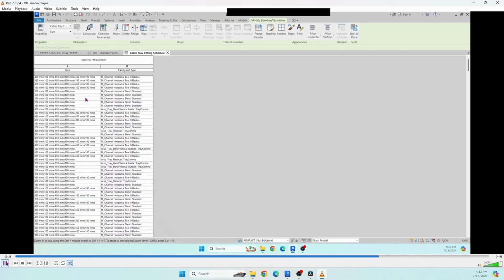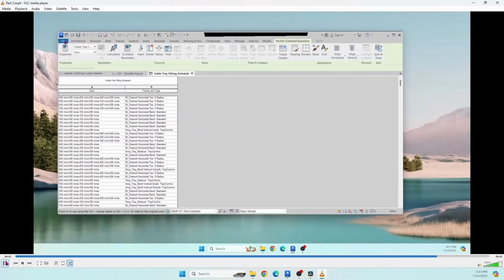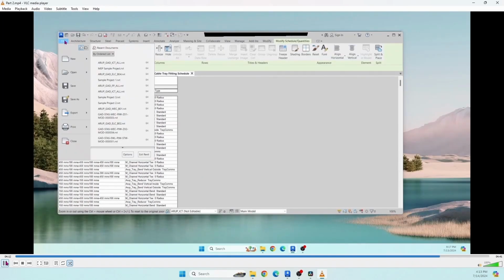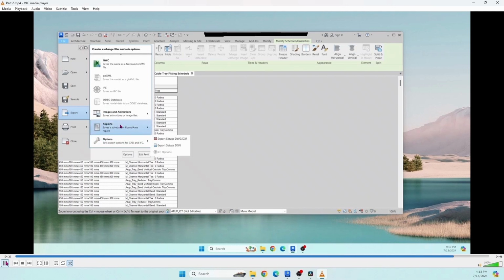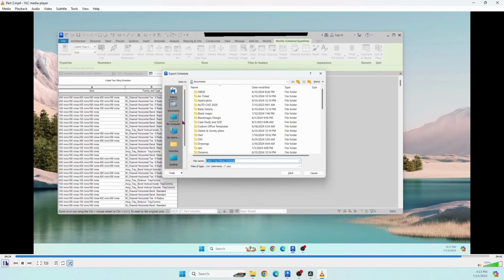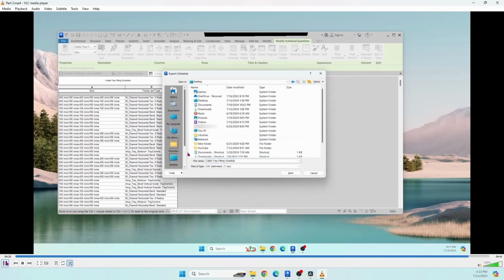Then we require to get this schedule to an Excel sheet. Click the file. Click the export. Click the reports, click the schedule and select the location to be saved.